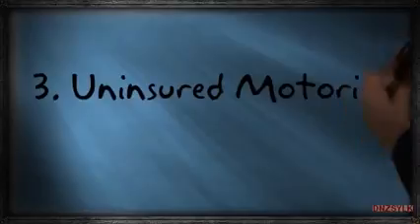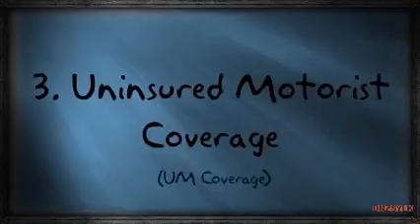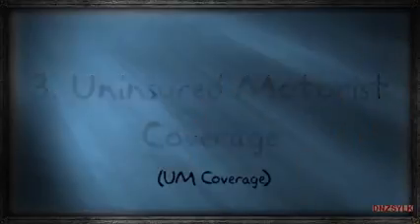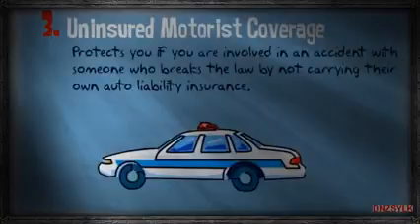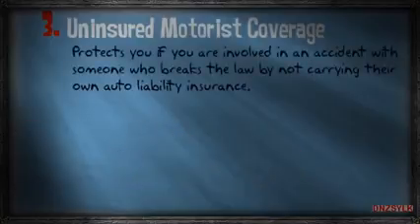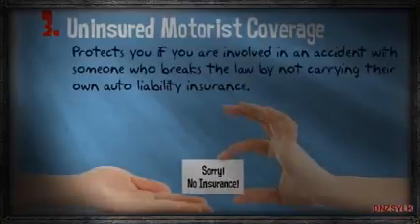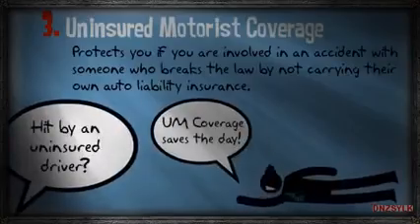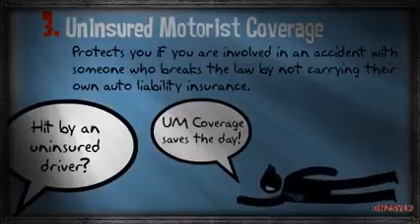The third part of personal auto insurance is uninsured motorist coverage, or UM coverage. UM coverage protects you if you're involved in an accident with someone who breaks the law by not carrying their own auto liability insurance. It does this by helping pay for any medical expenses you incur as a result of getting hit by an uninsured driver.